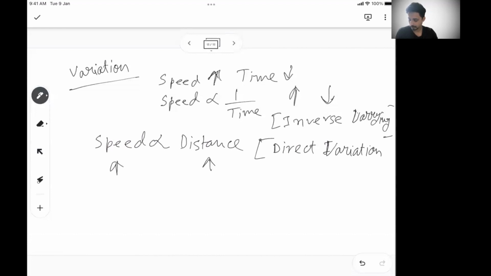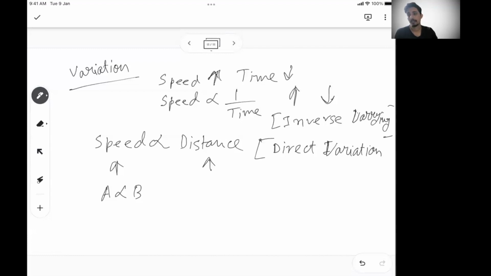Okay. So if I write A varies as B, that means A and B are varying directly with each other. So if A is increasing, B is also increasing. Think of the price of an item. If you increase the price of an item, the revenue from that item you will get more, even if the cost price is the same. There are certain assumptions always.